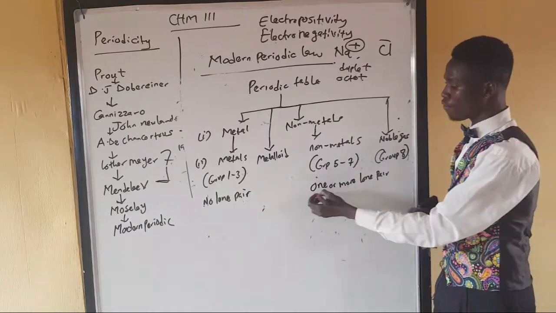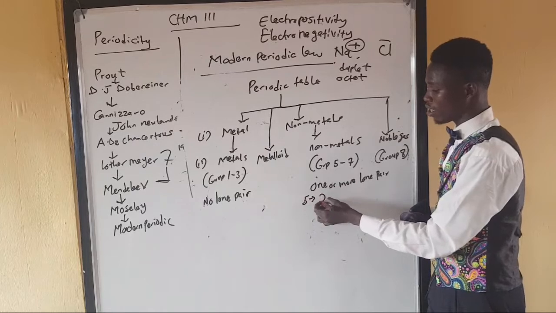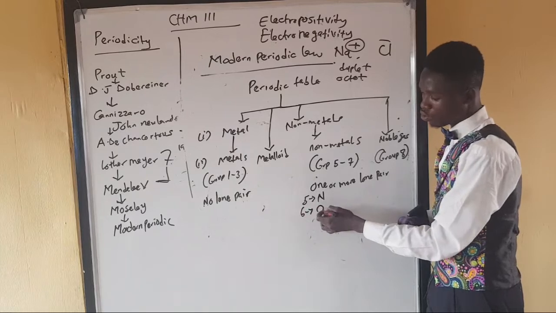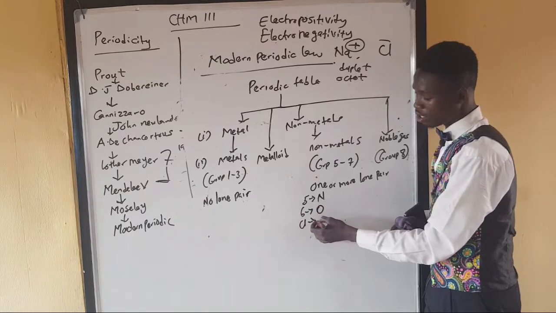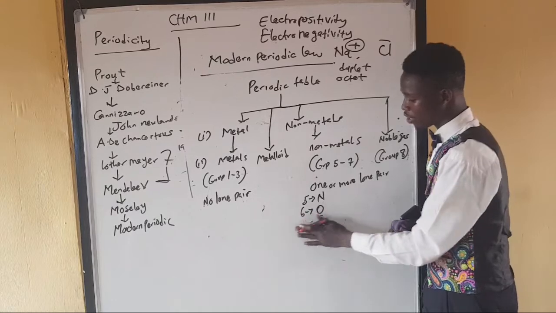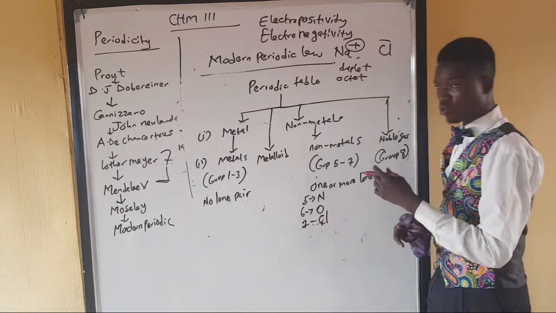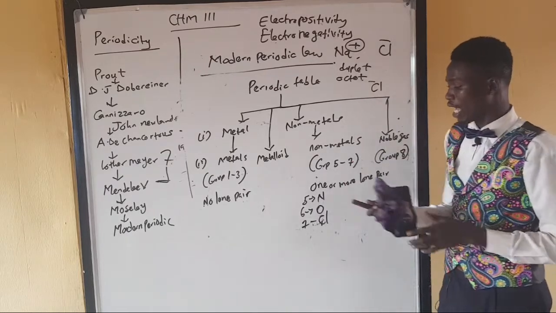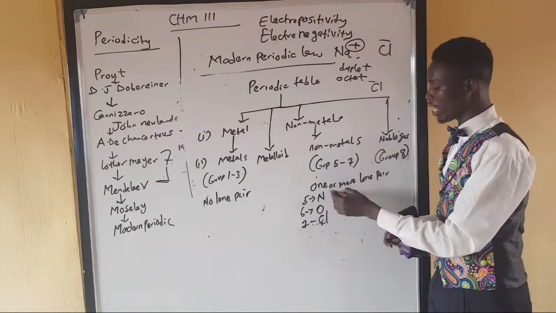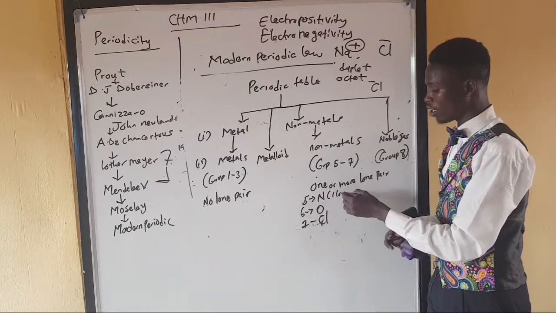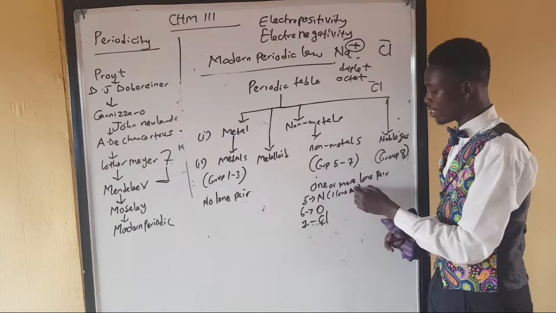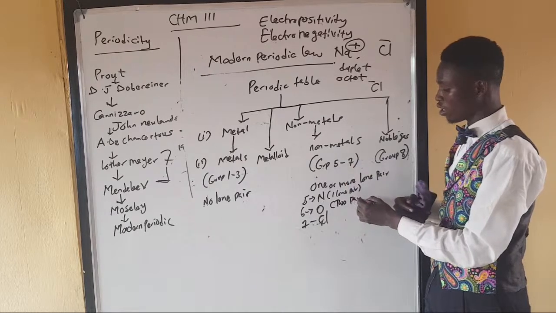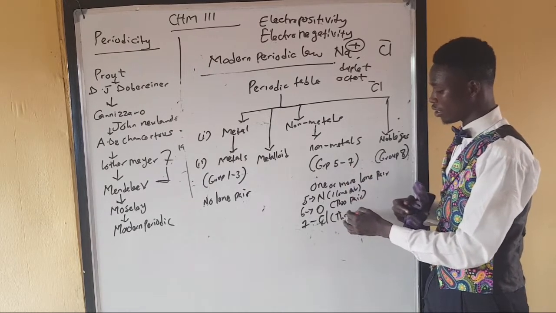Then examples of lone pair elements are nitrogen representing group 5, oxygen representing group 6, then chlorine representing group 7. That is why all these elements, whenever they are bonding, will be negatively charged, because they are non-metals and they have one or more lone pair. But you can just say group 5 has one lone pair. Since lone pairs increase in sequential order, group 6 will be having 2, while group 7 will be having 3 pairs.